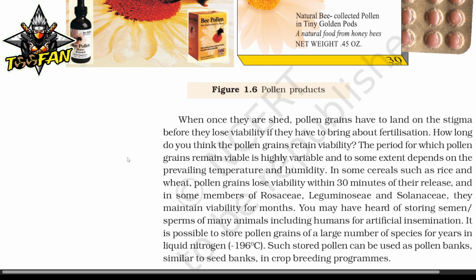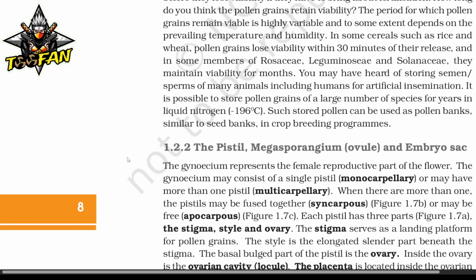You may have heard of storing semen or sperm of many animals including humans for artificial insemination. It is possible to store pollen grains of a large number of species for years in liquid nitrogen at -196 degrees Celsius. Such stored pollen can be used as pollen banks, similar to seed banks, in crop breeding programs.